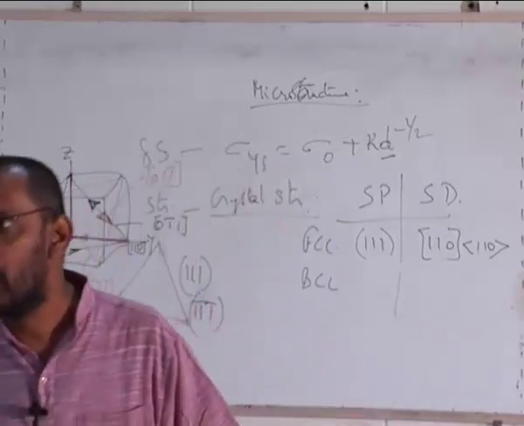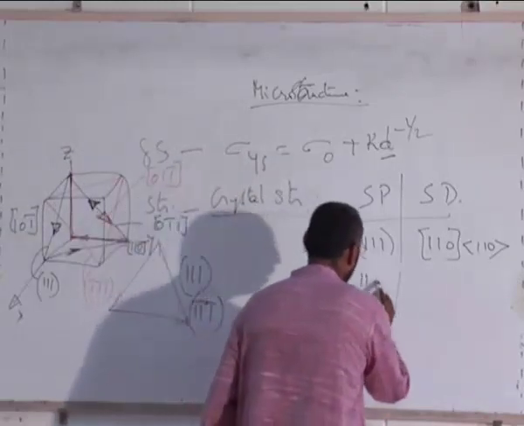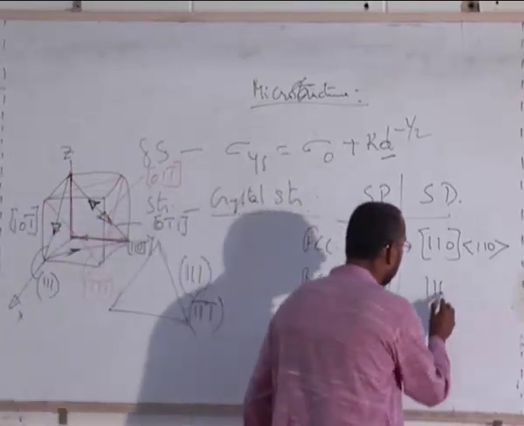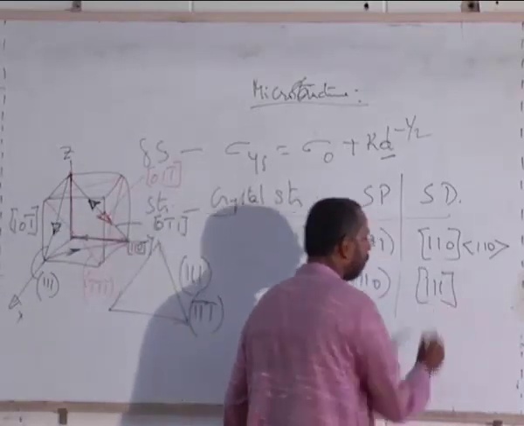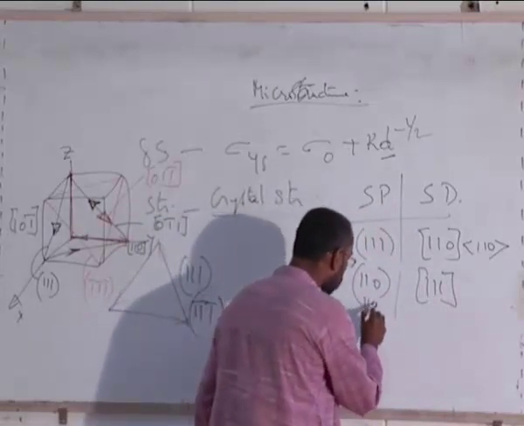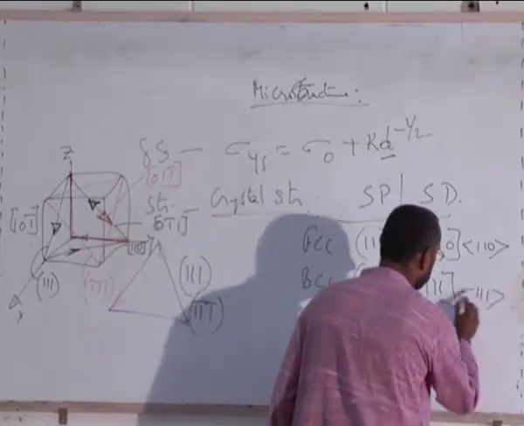1, 0, 0. 1, 1, 0 is the plane. And the direction? 1, 1, 1. Now can you tell me how many planes are there? And so again I have to do this. This is the one and this is the one.